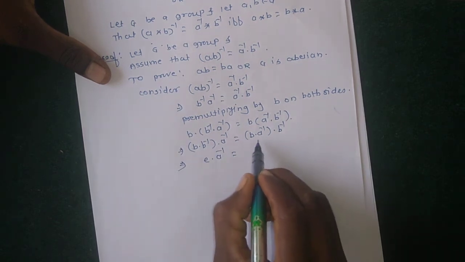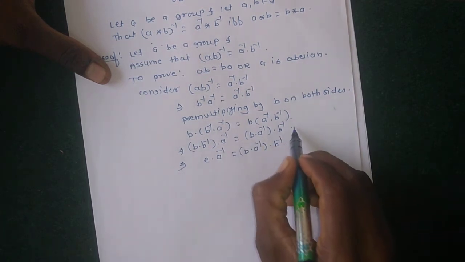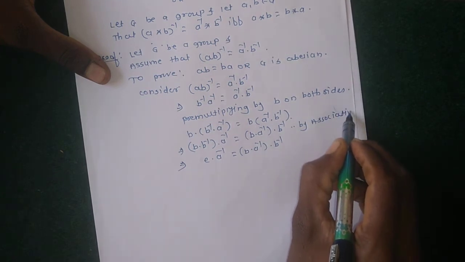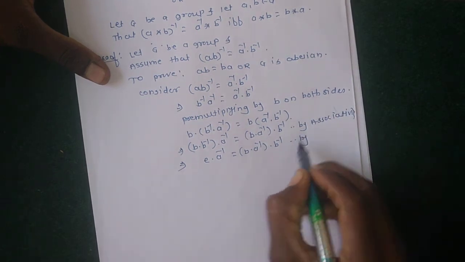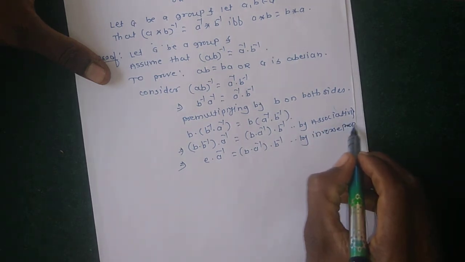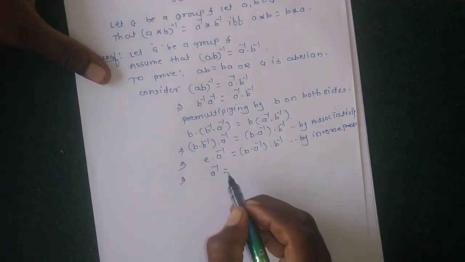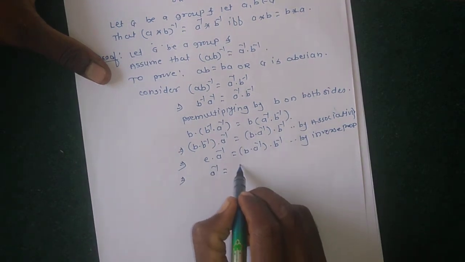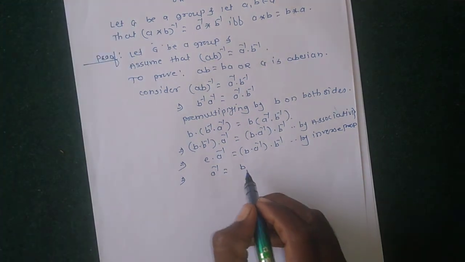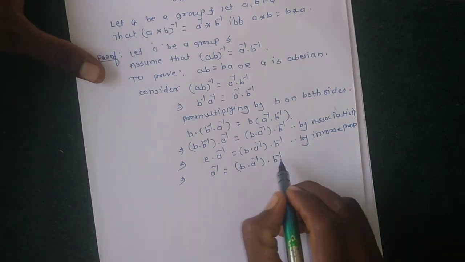This equals b times a inverse times b inverse, here by associativity and by the inverse property, and by using the identity property, a inverse equals b times a inverse times b inverse.